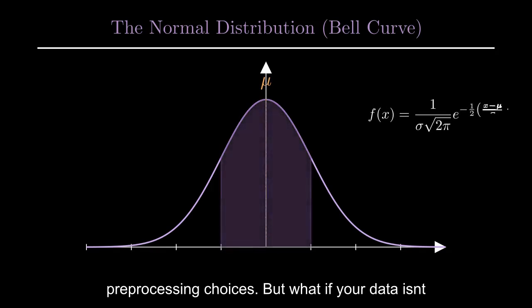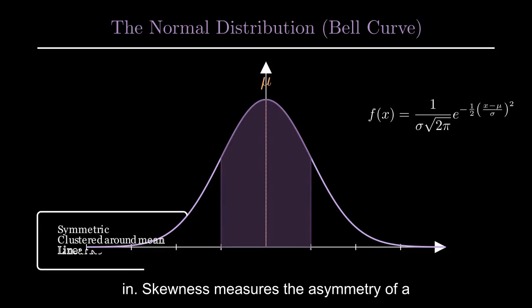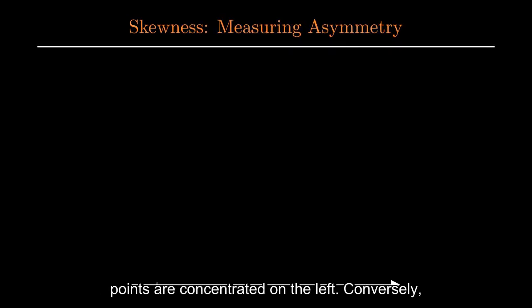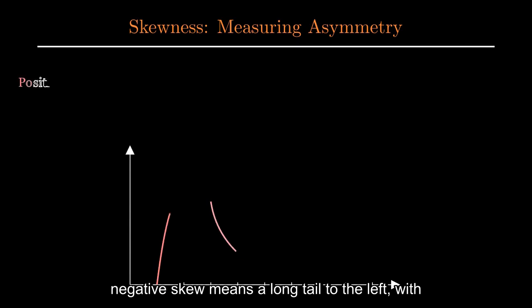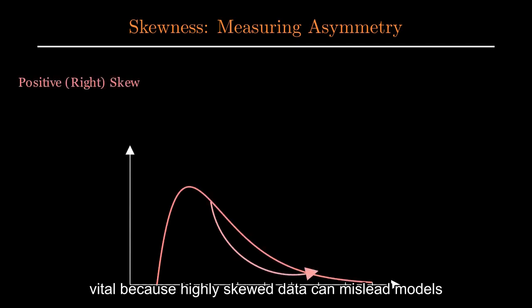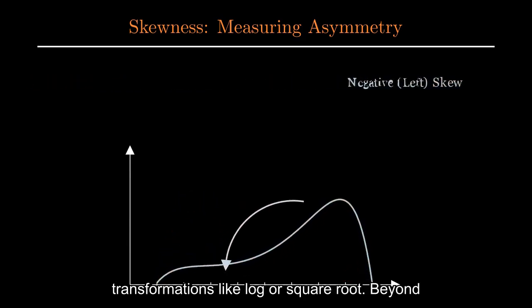But what if your data isn't perfectly symmetrical? That's where skewness comes in. Skewness measures the asymmetry of a distribution. A positive skew indicates a long tail extending to the right, meaning the majority of data points are concentrated on the left. Conversely, negative skew means a long tail to the left, with most data on the right. Recognizing skewness is vital because highly skewed data can mislead models that assume symmetry, often necessitating transformations like log or square root.